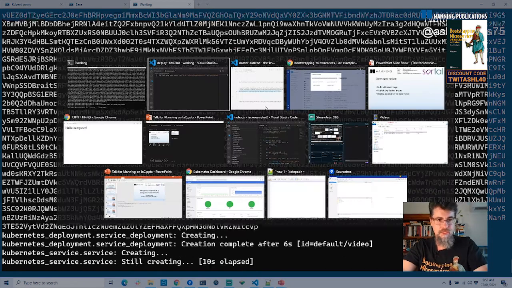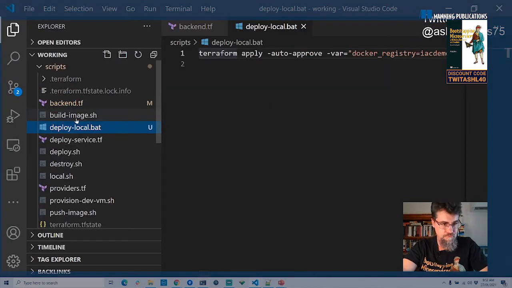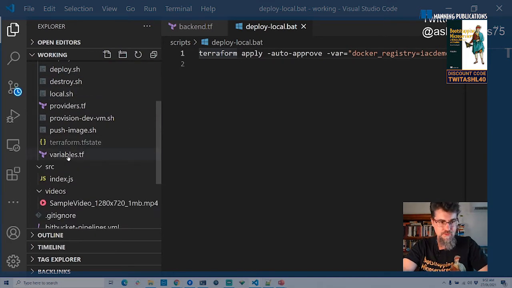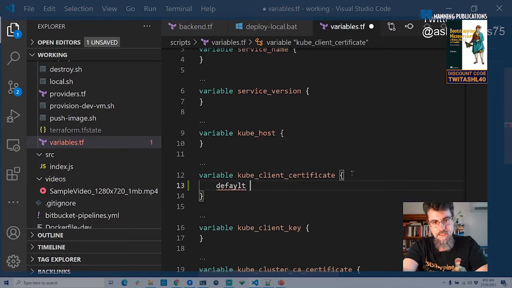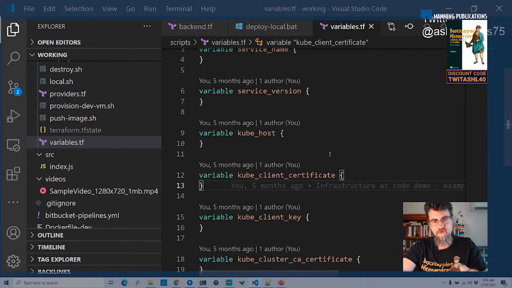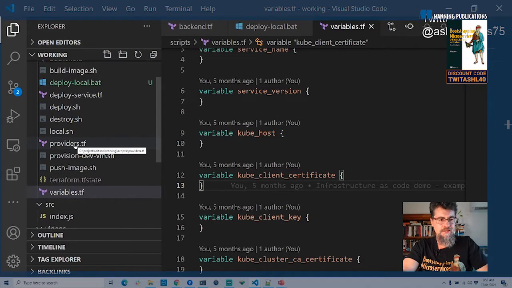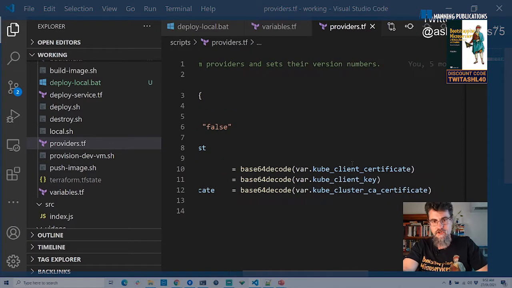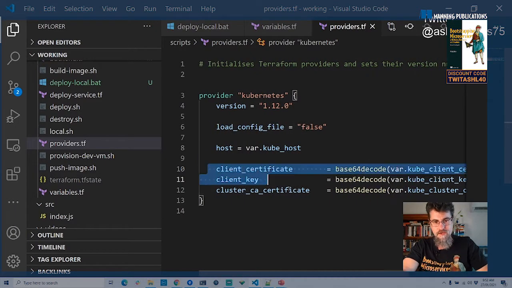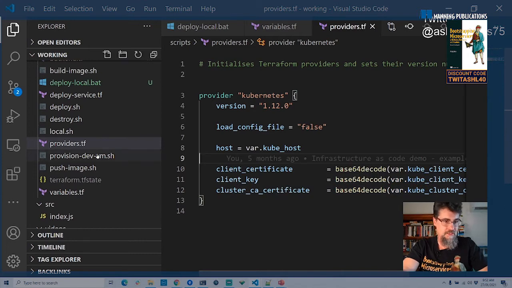While that's going through, let's have a look at the Terraform code that makes this possible. So, you've seen the variables file. That's where a bunch of variables are set up. You could put defaults in here, like you could say default equals some default of this variable. But the fact that we haven't got defaults there is why you have to provide them at the command line. And so you're forced to provide that configuration. The providers Terraform file is basically just where we set up Kubernetes. So this is where we're using some of those variables. The keys here, we're plugging these into our connection details for our Kubernetes cluster.